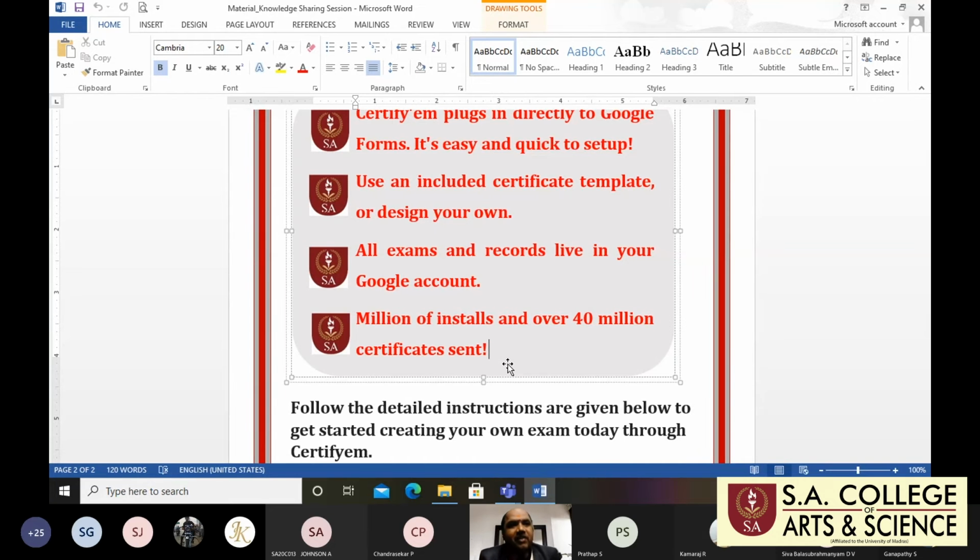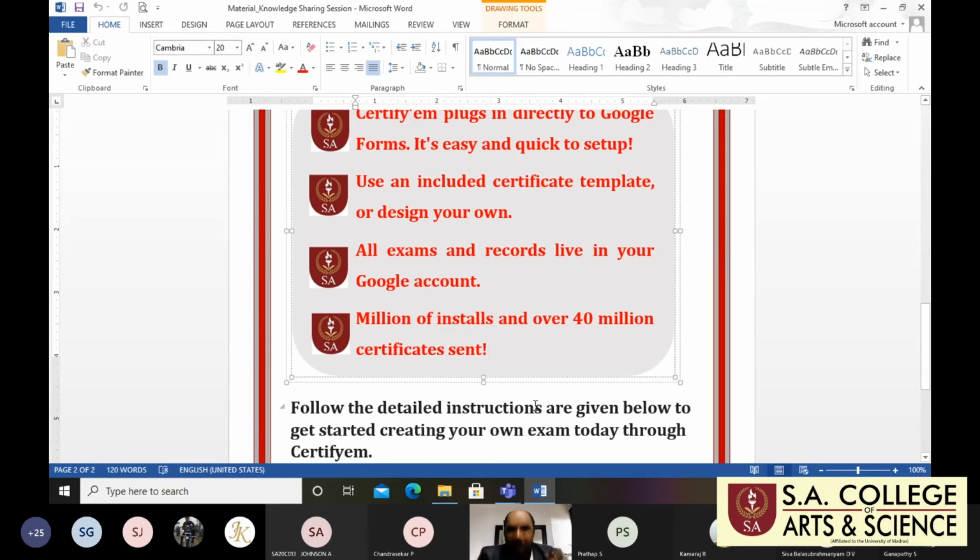So that is one of the advantages. When you write by hand, the handwriting is sometimes not good, so it may create errors or spelling mistakes, and this can be avoided with the certificate tool. What information you feed, that information is what gets generated. So that is an excellent concept.